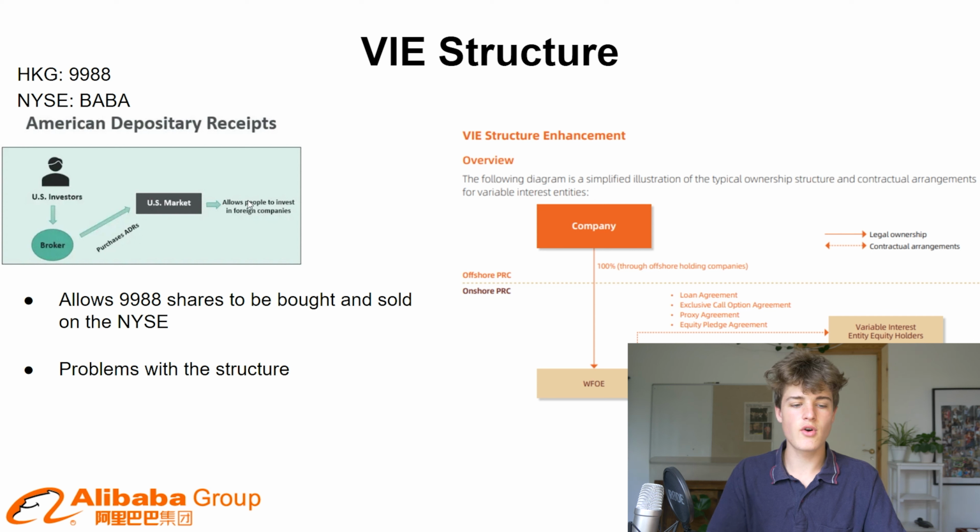It's a way of buying foreign companies on your local exchange. Since I'm in Europe, in Denmark, I also buy the ADRs, and there's no real risk to this as a buyer of the ADR. You still have all of the rights. It's just like a contract. It's just another way to own a company, and you could just as well go ahead and buy Alibaba shares on the Hong Kong Stock Exchange.